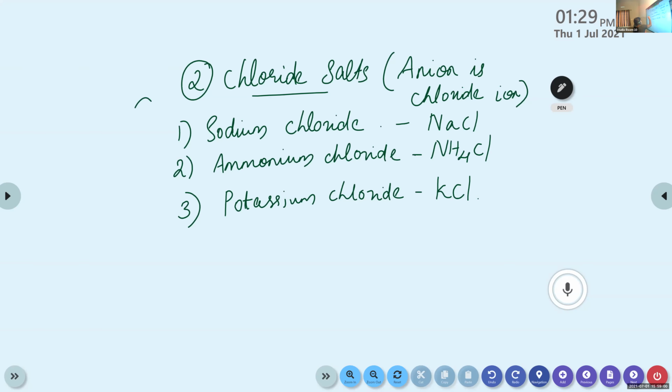These two are from the above list. You can also include magnesium chloride, then copper chloride, calcium chloride, etc. Calcium chloride, CaCl2, we can include now.